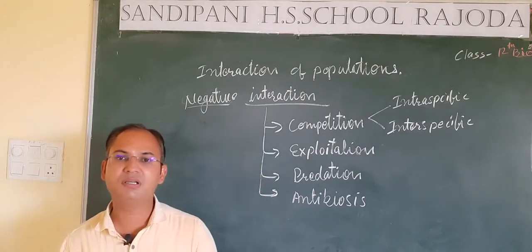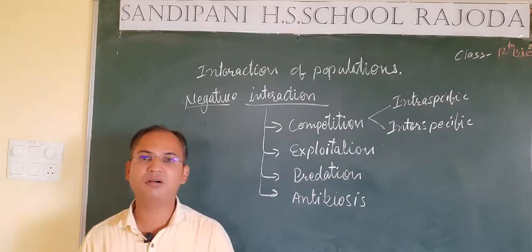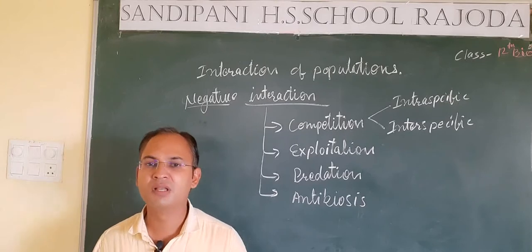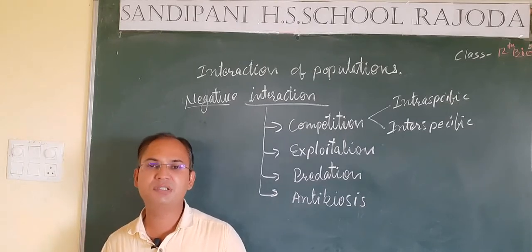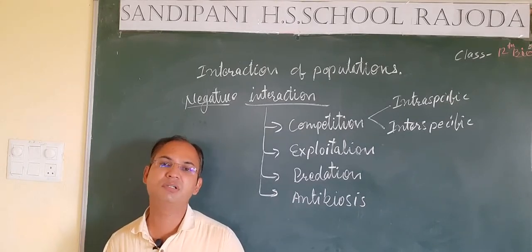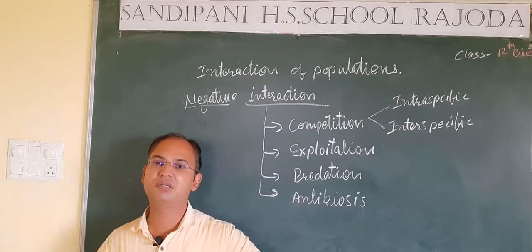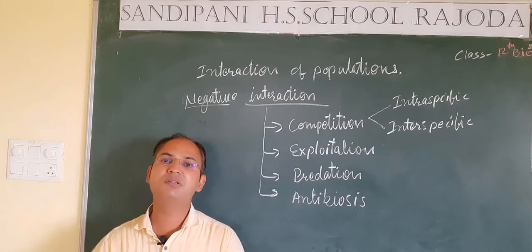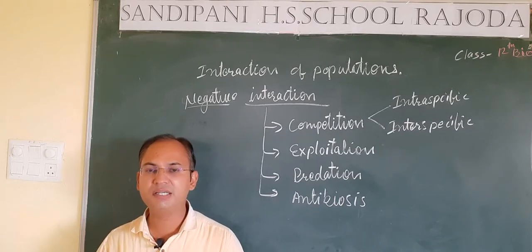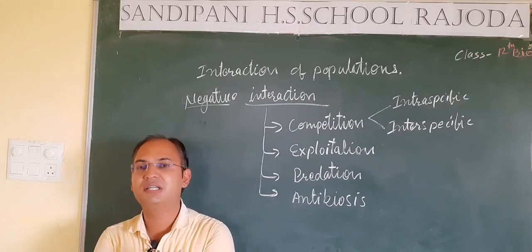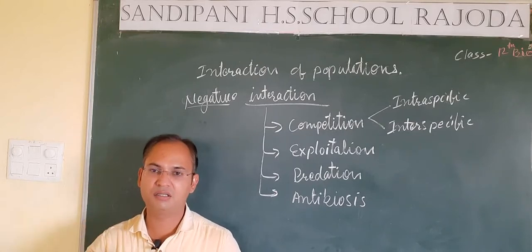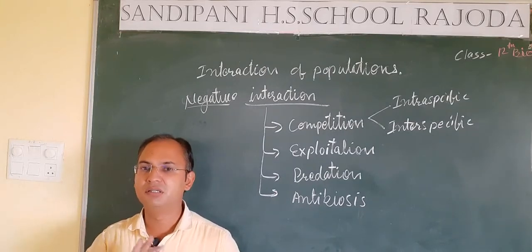For example, if we talk about the forest, then so many plants grow in the forest. If the plants of the same species are growing in large amounts in a particular small area, then those fast-growing plants which get more nutrients in the beginning of their life will survive and get height, longer than the other plants.